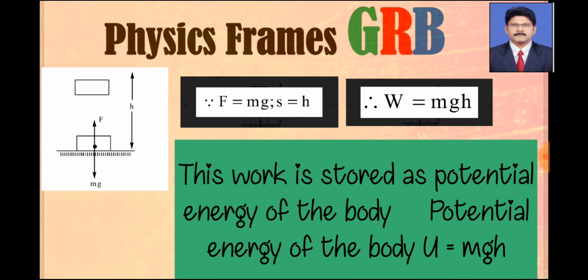Now F is equal to mg and displacement is h, so work done can be written as mgh. This work is stored in the form of potential energy of the body. The potential energy of the body, U, is equal to mgh. Hopefully you understood this one.